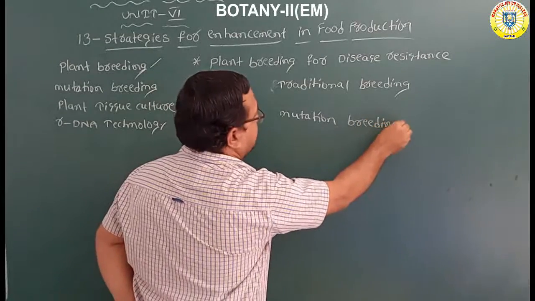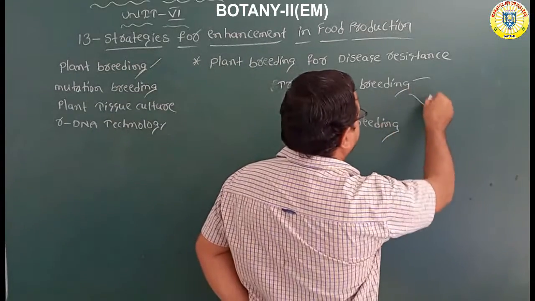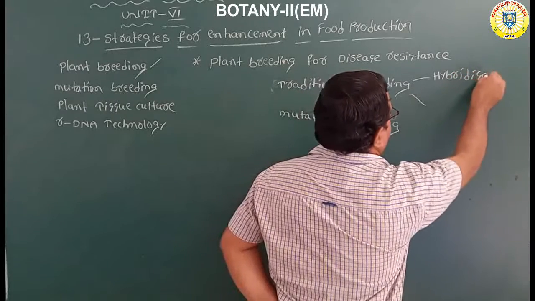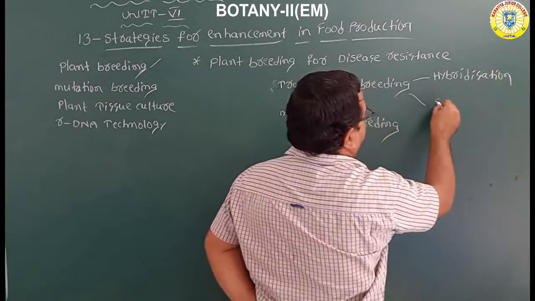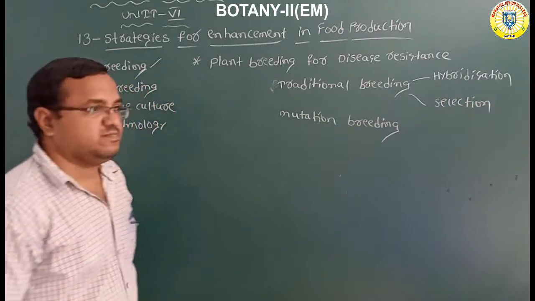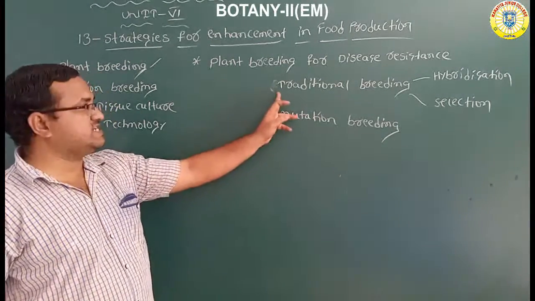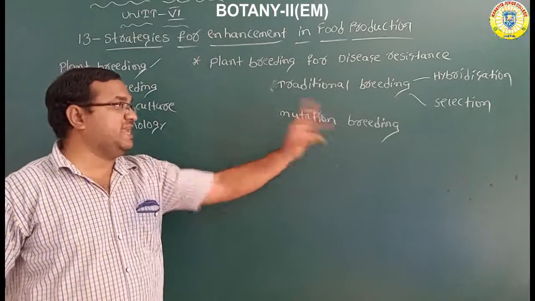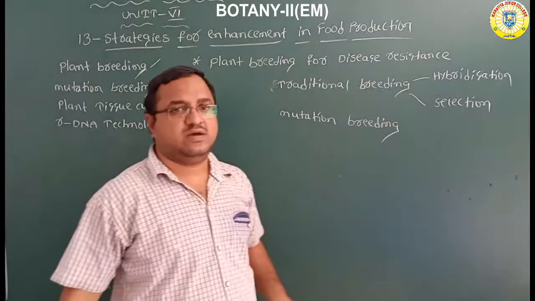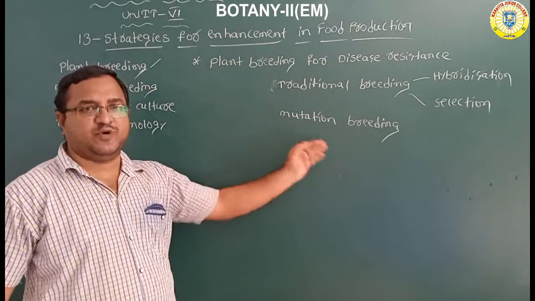About traditional breeding, we discussed in yesterday's class. Traditional breeding includes hybridization and selection. So the methods of breeding for disease resistance are mainly two types. One is the traditional breeding method, the second one is the mutation breeding method. The traditional breeding method is nothing but hybridization and selection. Then we have to discuss mutation breeding in detail. A separate topic is there about mutation breeding.